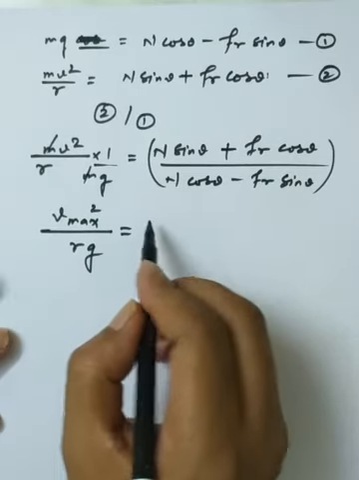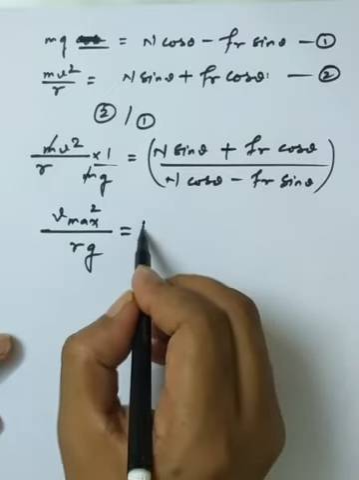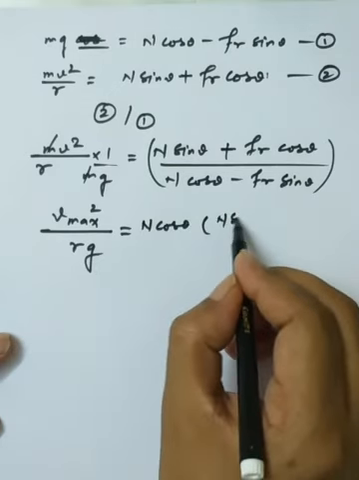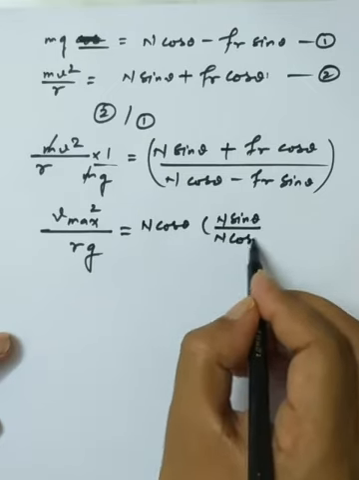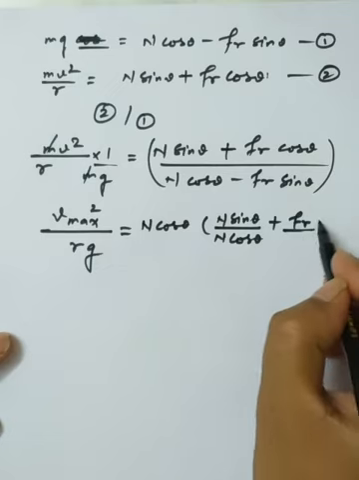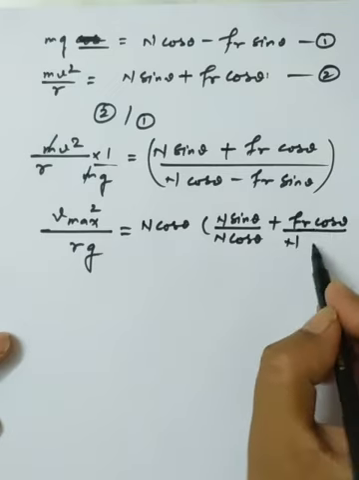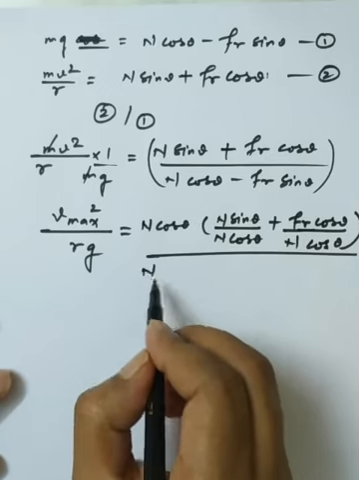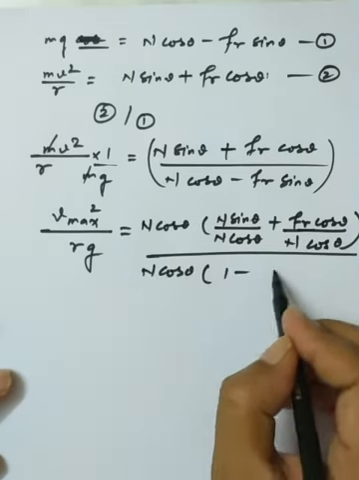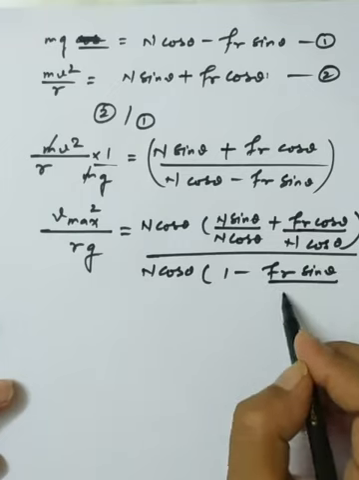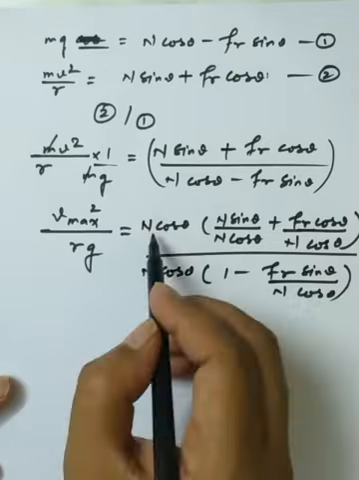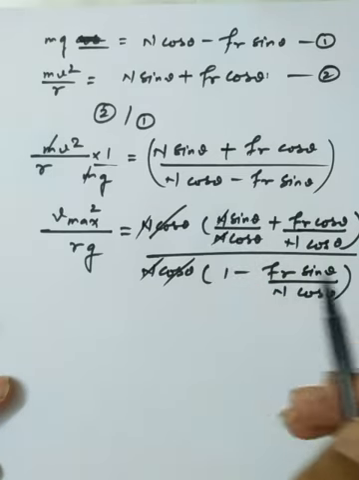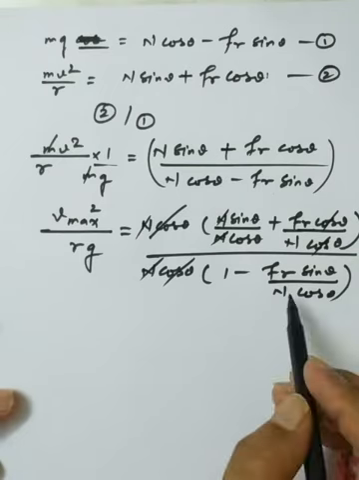Now I am taking N cos theta common from each portion. In the numerator I take N cos theta common, so we have N sin theta divided by N cos theta, plus fr cos theta divided by N cos theta. In the denominator I am also taking N cos theta common, and here we have fr sin theta divided by N cos theta. Then we make the general cancellation: cos theta with cos theta, N with N.